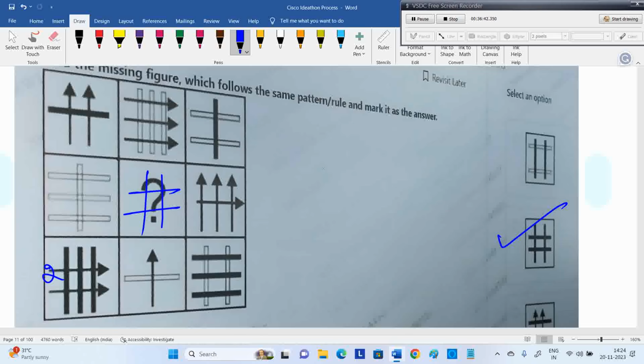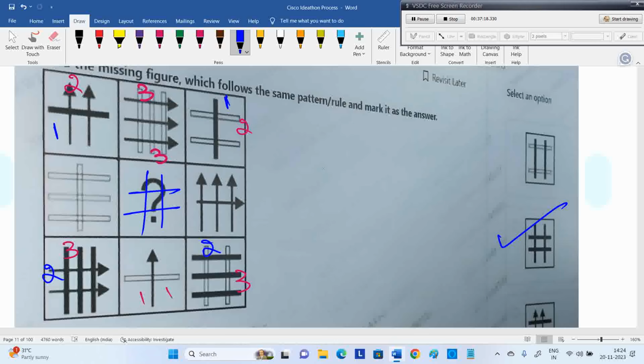Okay. This is 2. This is 2. Here this is 3. This is 3. Here 1 line occurs 2 times, 2 lines occur 2 times, 3 lines occur 3 times. Here also, this is 2, this is 2, and this is 3, this is 3. 3 arrows occurred 2 times, and this is 1. This is 1, this is 1. One line occurred 2 times, 2 lines occurred 2 times, 3 lines occurred 3.